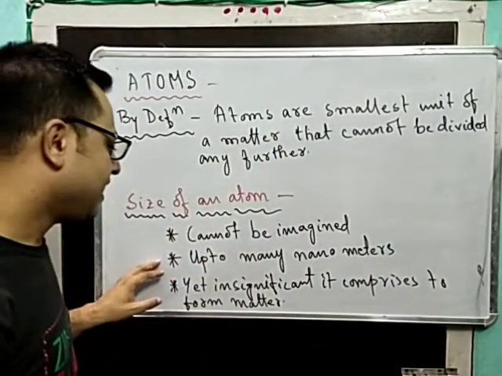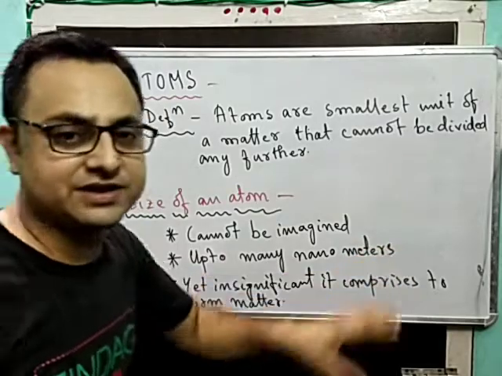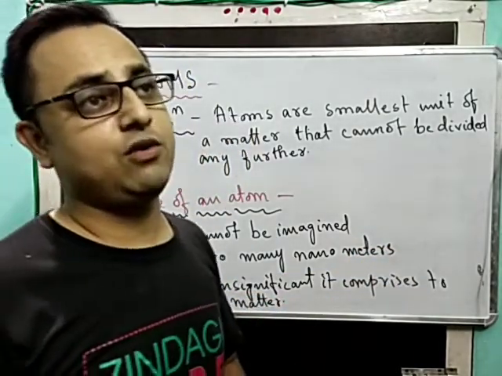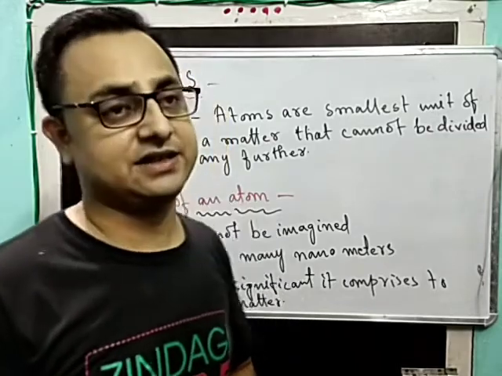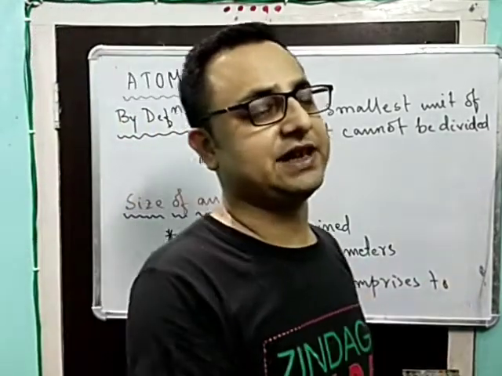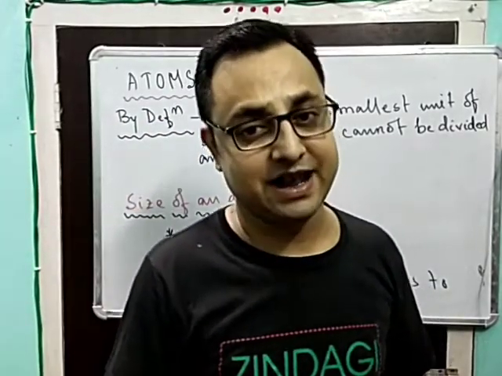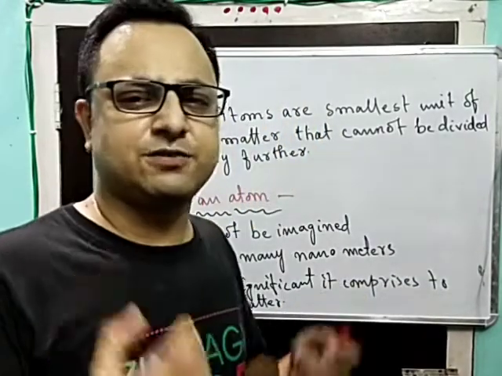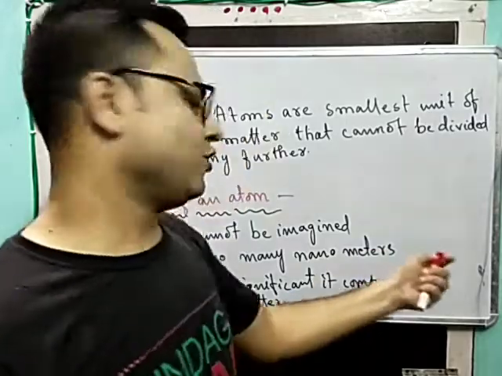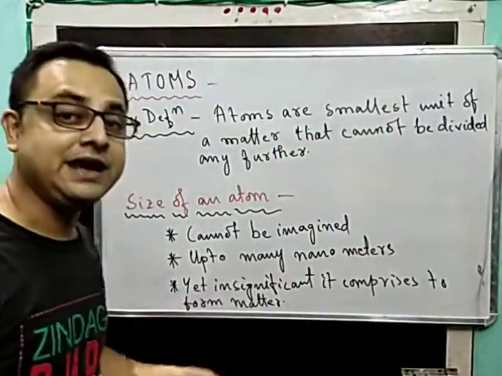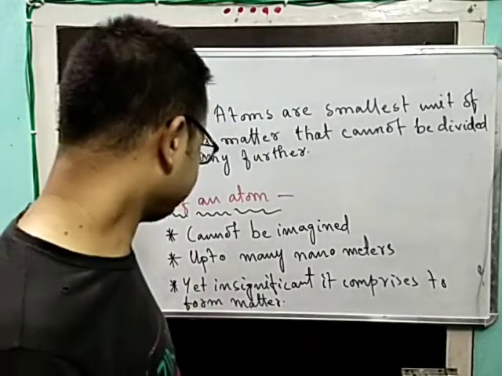Next, up to many nanometers, as I told you just now. Nano means 10 to the power minus 9. So in the negative sense, coming to the smallest ones, you have to put it as 10 to the power minus 9. That is getting smaller and smaller, up to many nanometers. Then you have to multiply much more. That is what is mentioned as many nanometers.